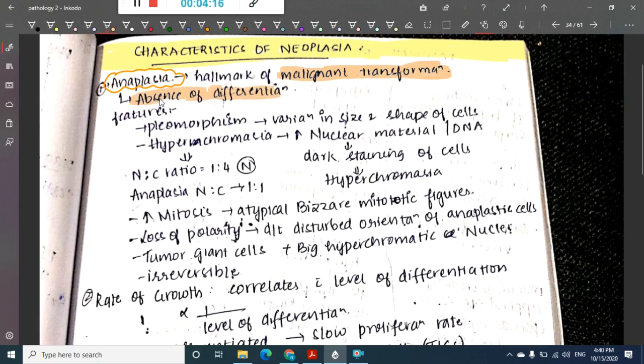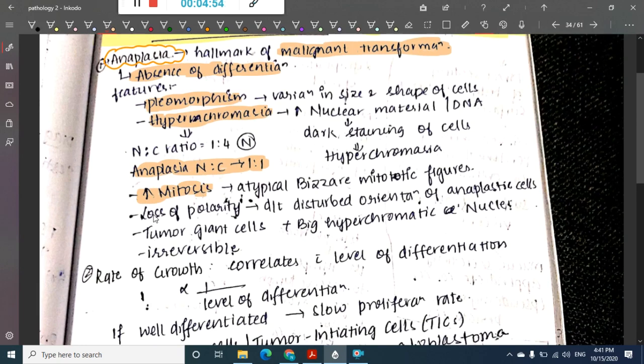The characteristics of anaplasia include pleomorphism. Pleomorphism is variation in size and shape of the cells. There is hyperchromasia, where there is increase in nuclear material or DNA, thus causing dark staining of cells, which is called hyperchromasia. Normally the nuclear to cytoplasmic ratio is 1:4, but in anaplasia the nuclear to cytoplasmic ratio is 1:1. There is increased mitosis, which represents atypical bizarre mitotic figures.